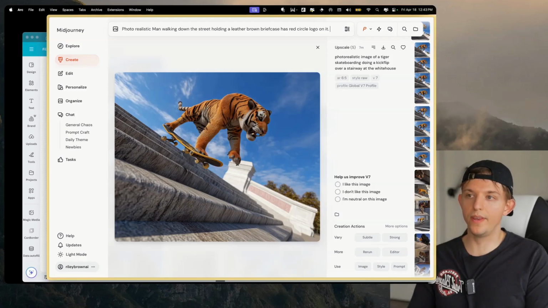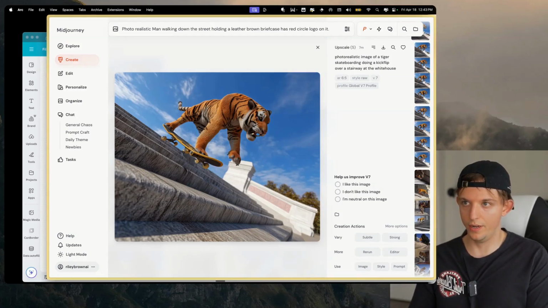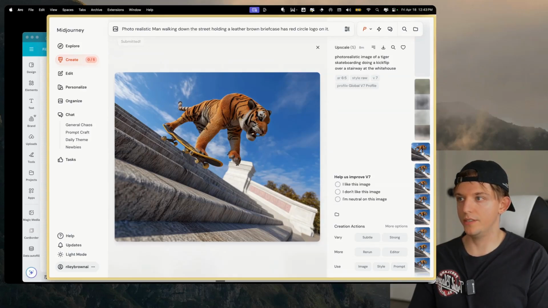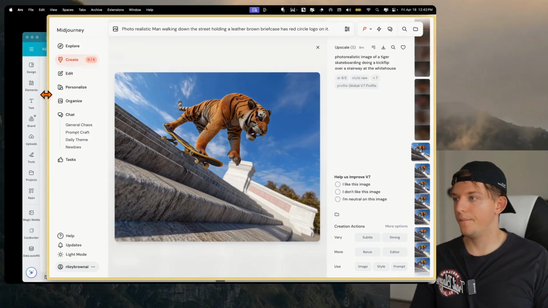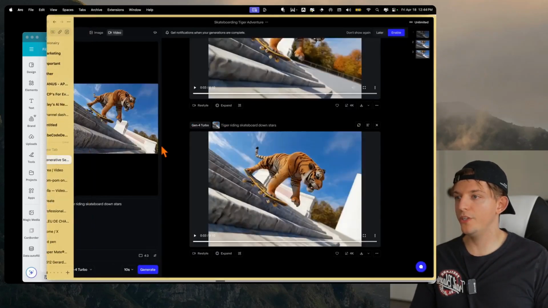Let's say we have a briefcase brand and the logo is just this red circle. It's going to be this viral sensation. We can generate a bunch of these images here. And we're going to do a more simple video.